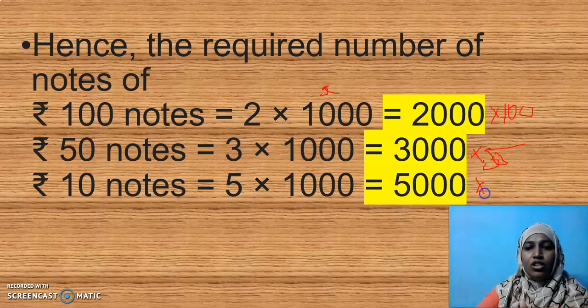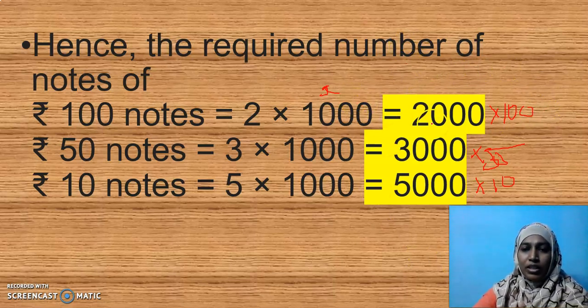Now add these denominations. 2000 into 100. 100,000 is a lakh, so 2 lakhs she will get from this itself. She had 2 lakhs here. Here 1,50,000. Here 50,000. So 2 lakh, 3 lakh, 4 lakhs. Totally if you add, you will get 4 lakhs. So our answer is right. Hope it is clear, my dear children.